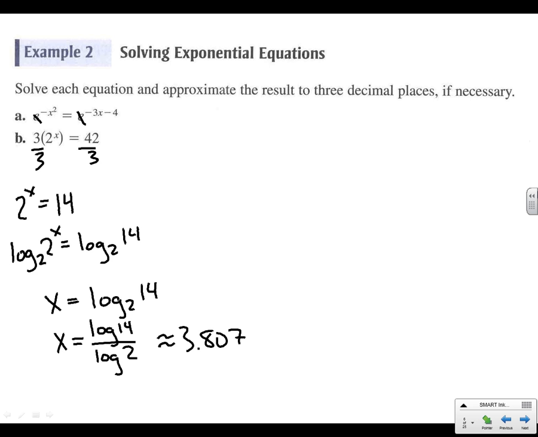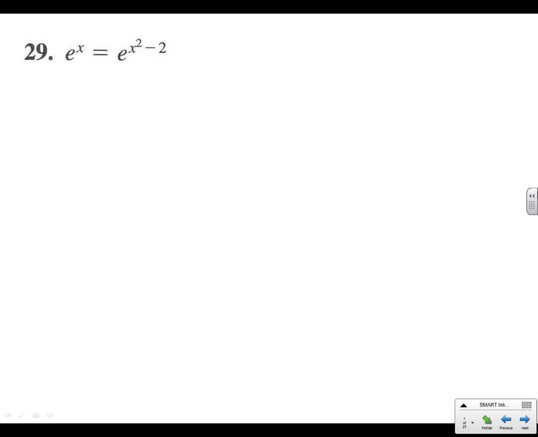3 decimal places. All right, go ahead and see if you can do problem 29, solve for x.